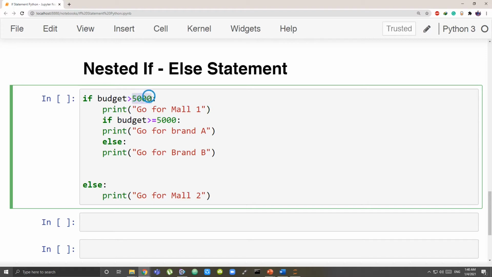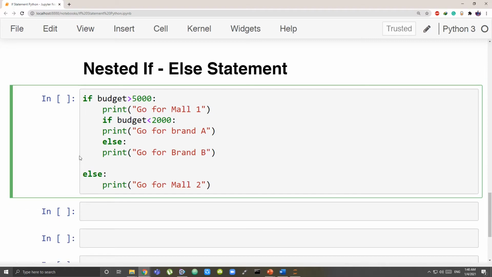Greater than 5,000, meaning how much greater than 5,000, which brand? So if my budget is less than, let's take 2,000, you should go for brand A. But if it is not less than 2,000, that means it is greater than 2,000, then go for brand B. So I am having this, and then obviously I have my else for this if. This else that I am having is for this if.